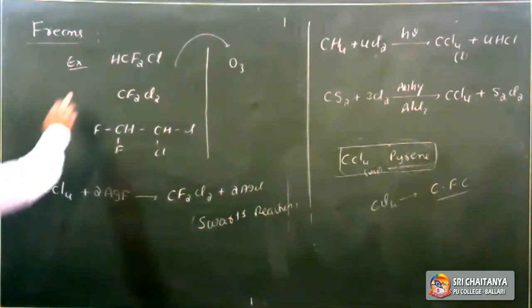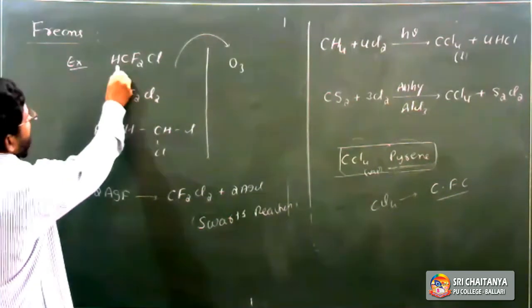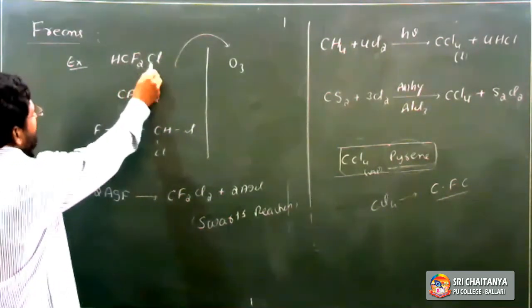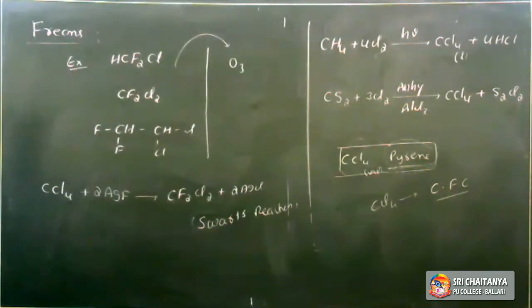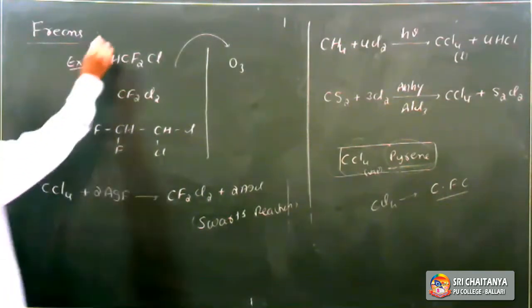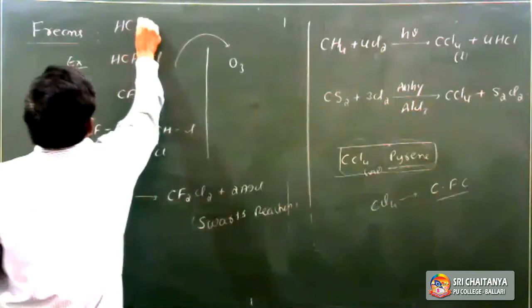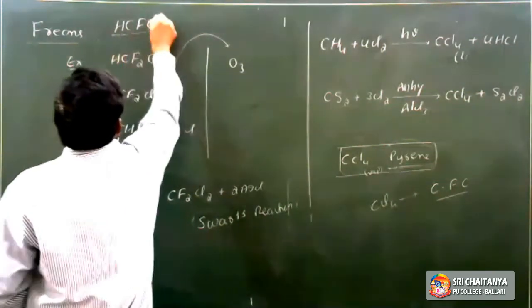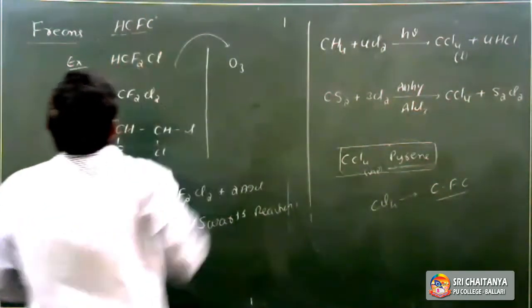Next, if hydrogen is also present along with C, F, Cl bonds, freons are generally also called HCFCs.